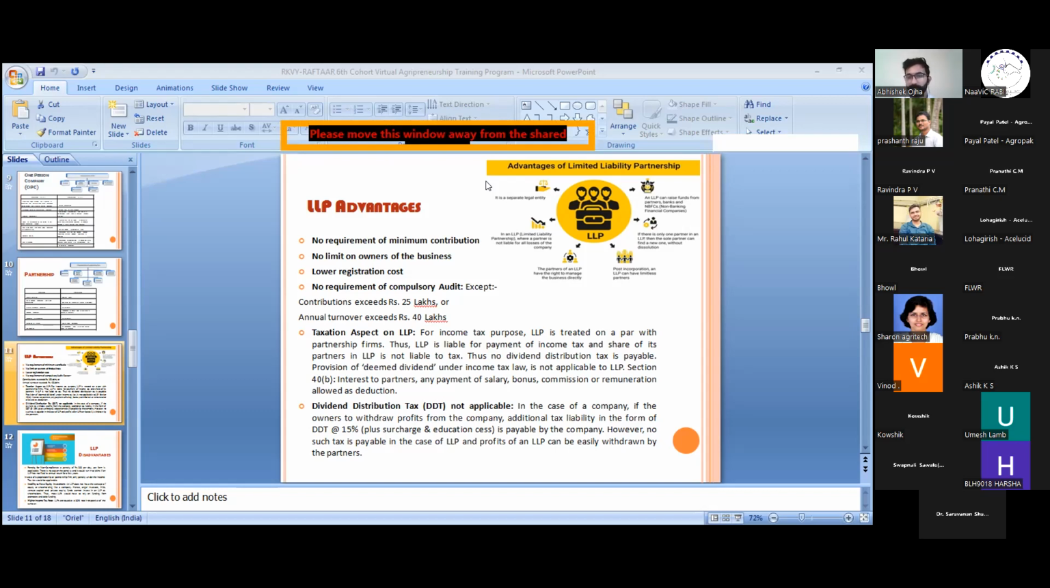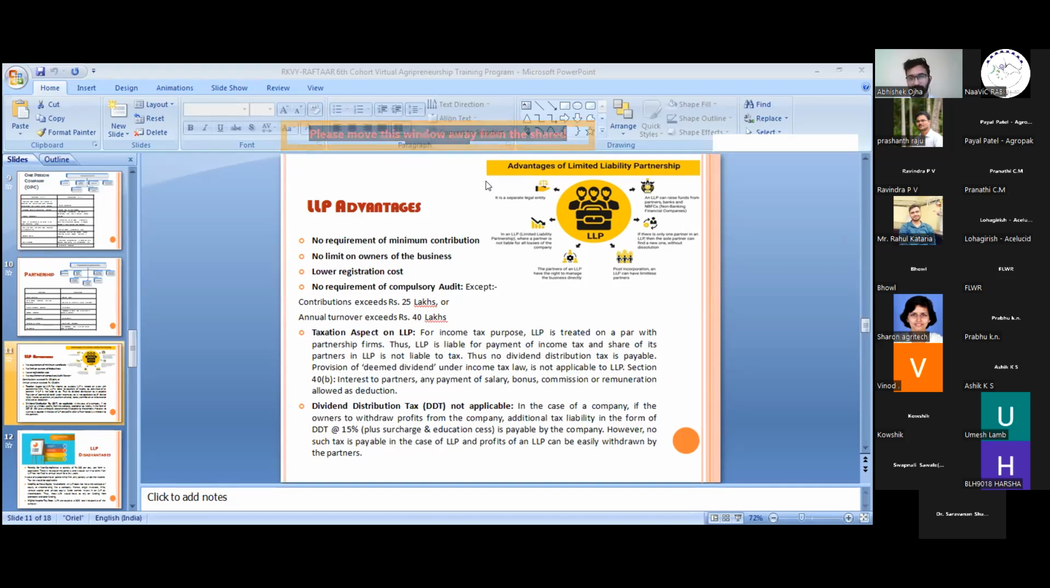If one person leaves the LLP, then another person can run that LLP. Nothing happens if I am a partner in the LLP and I die, or I get a disease and want to leave that LLP; the LLP's existence doesn't get affected by it. And the LLP has fewer compliances as compared to companies. And the LLP has a different taxation aspect as compared to companies, because companies are fully taxable at 25%